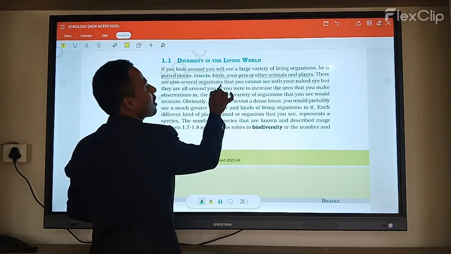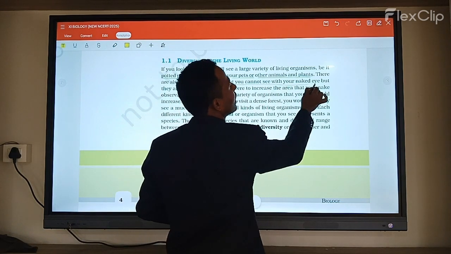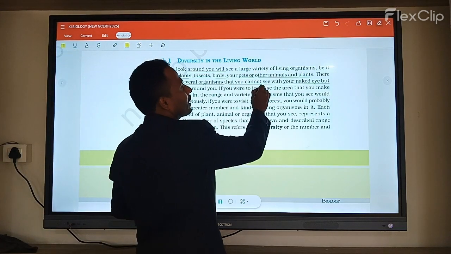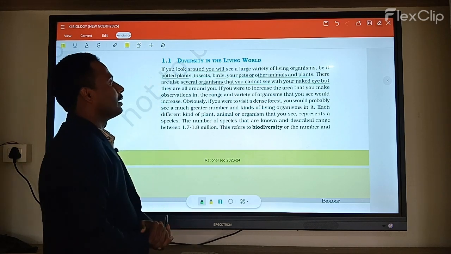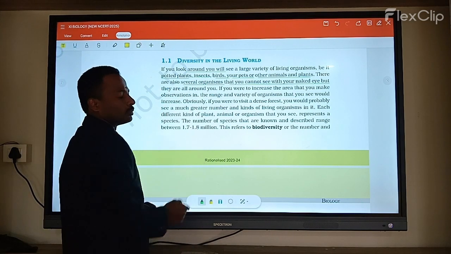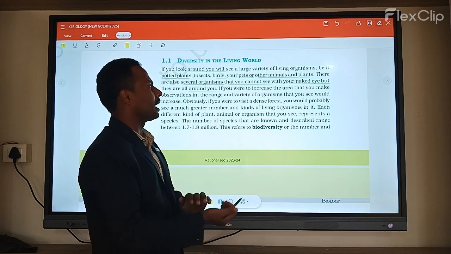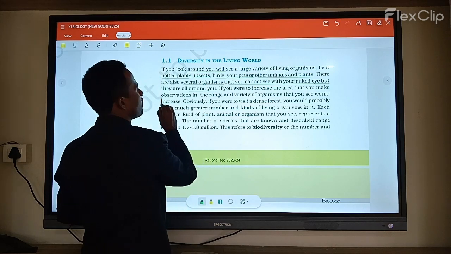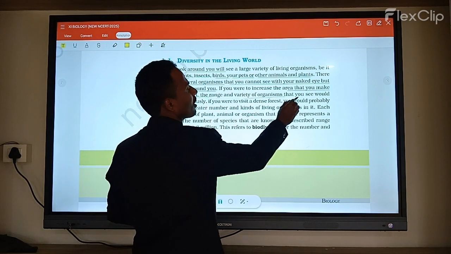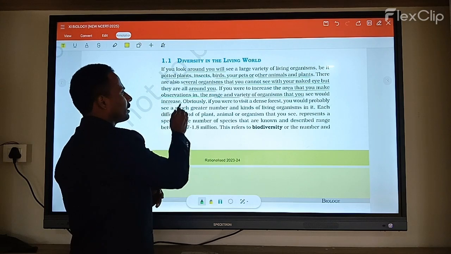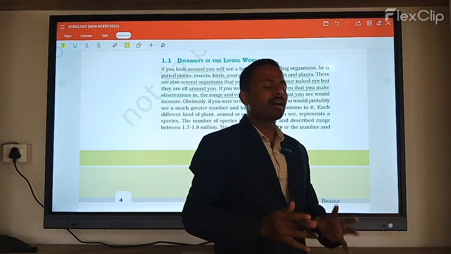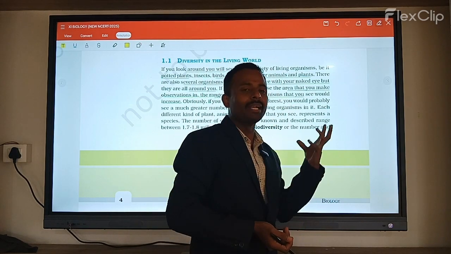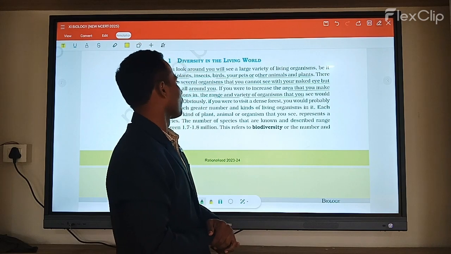There are also several organisms that you cannot see with your naked eye, but they are all around you. And if you increase the area in which you make observations, the range and variety of organisms that you see in the world increases.